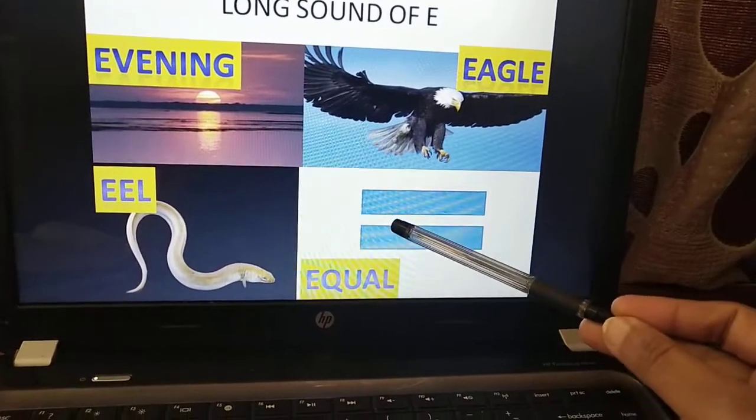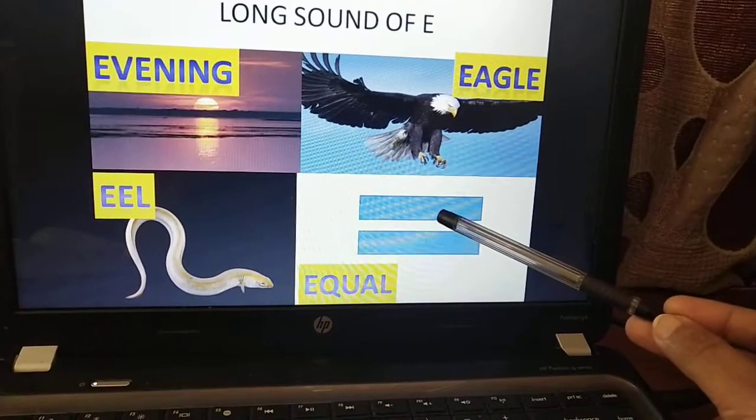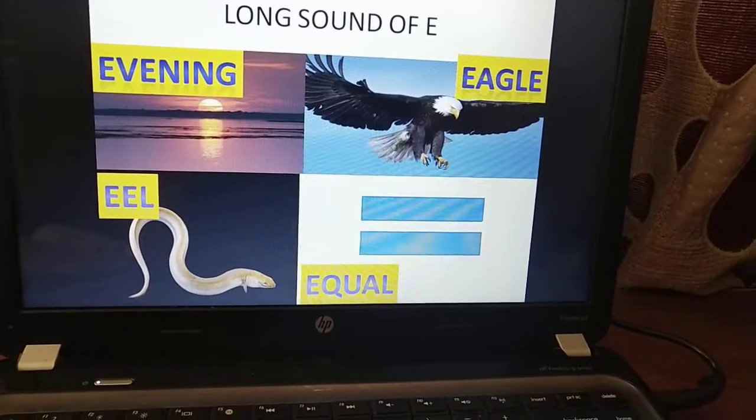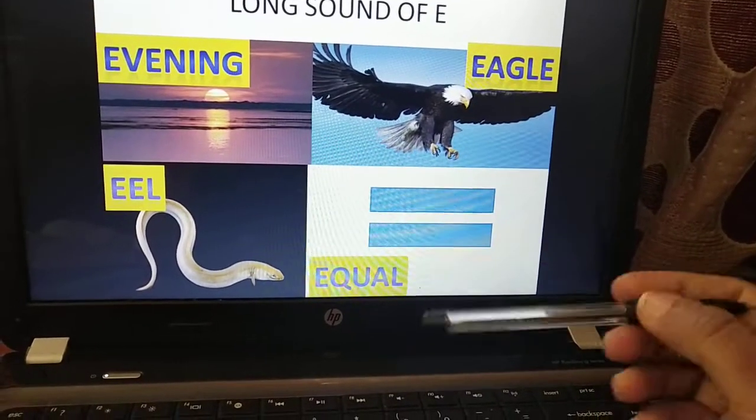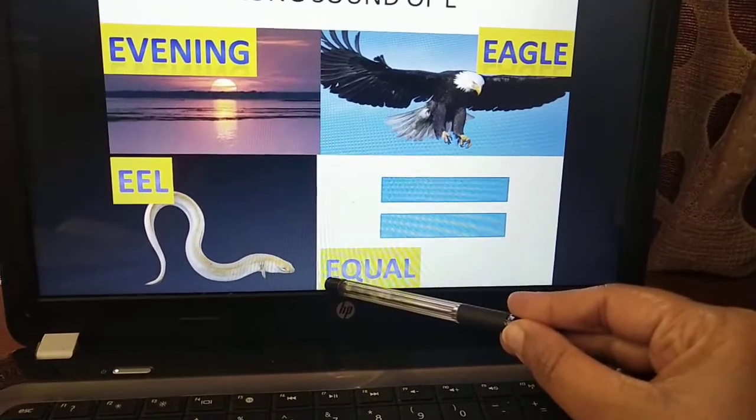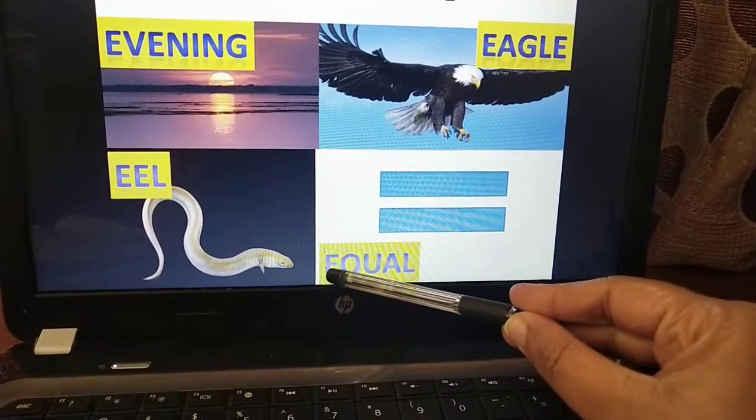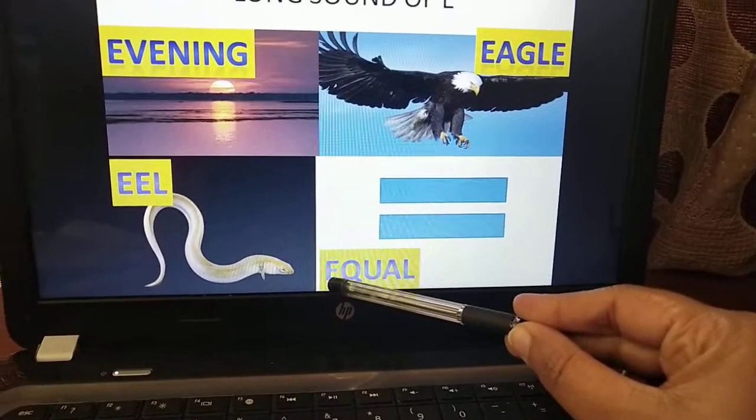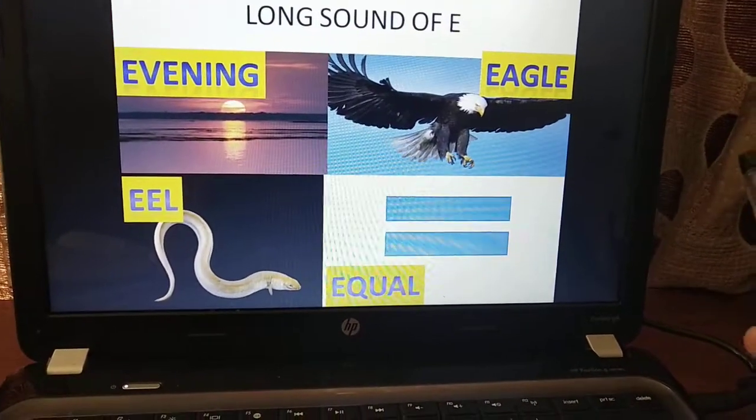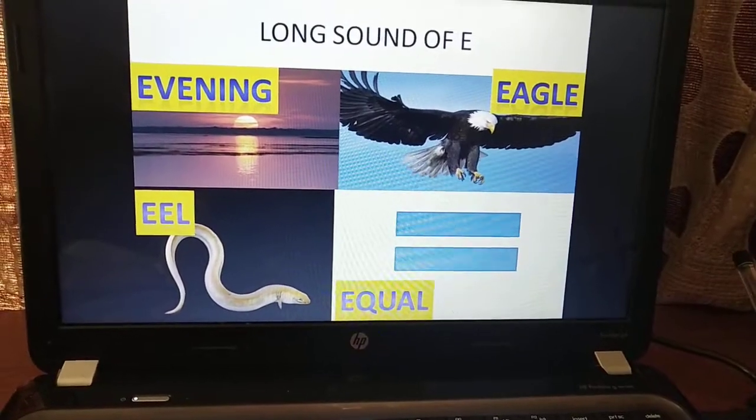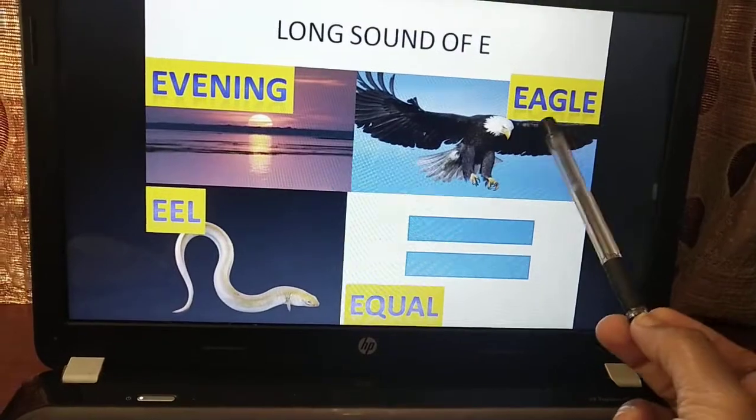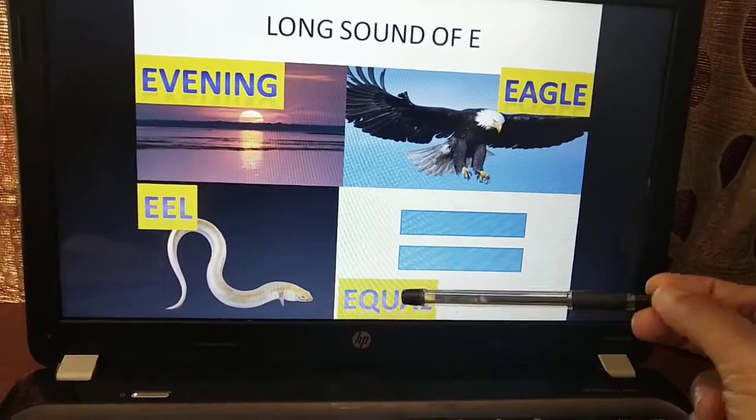And this is called the equal sign. Okay, you will use it in math. When you do addition, subtraction, when you learn in class 1, you will be using this sign often. So that is called an equal sign. Here also the first letter is E and you don't call it equal. You call it equal. So here also the long sound of E comes into action. So these are some words where the long sound of vowel E comes. So evening, eagle, eel, equal.